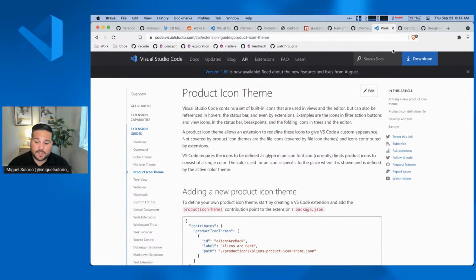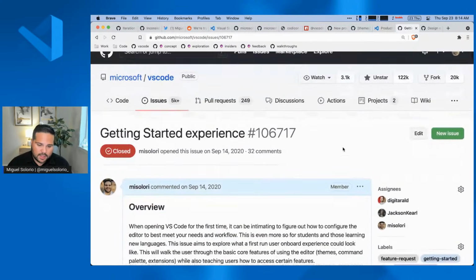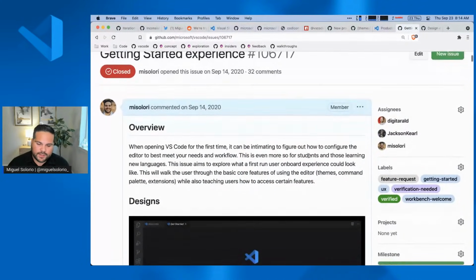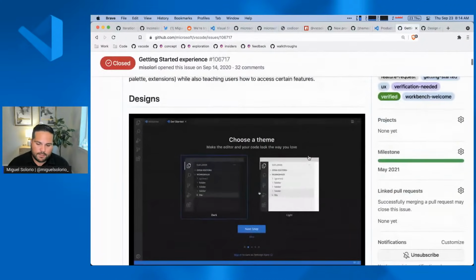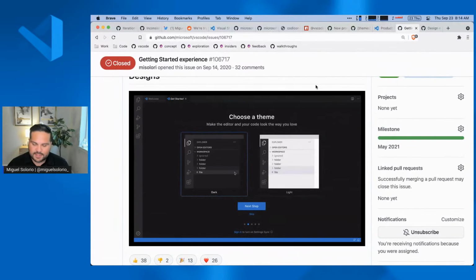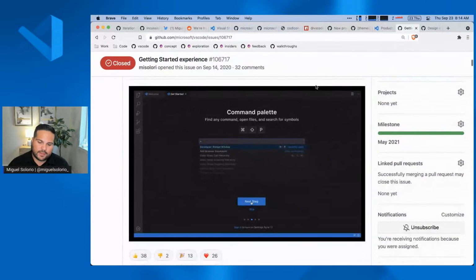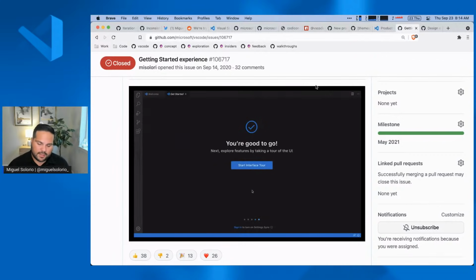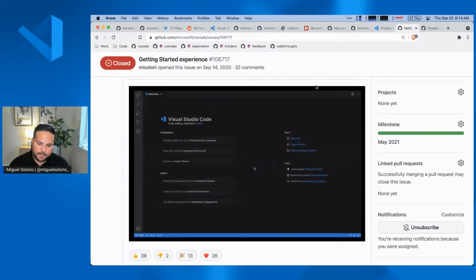A couple of other examples of how we're still doing this. Recently, we updated our getting started experience, or our walkthroughs. A little bit of backstory here. We initially wanted to have this onboarding experience for new users because we knew that there were a couple of concepts that were hard for the community to figure out. Things like the command palette, a lot of people didn't really know about that. Things like extensions, we wanted to make a lot easier. So we had this onboarding slideshow that you would normally see on a lot of other applications, especially on mobile.